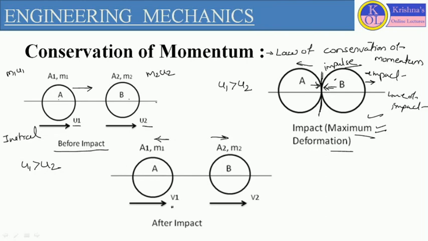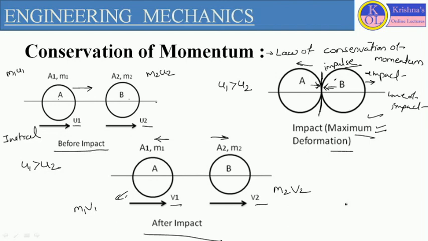Here we are considering the final velocity of object A as v1 and the final velocity of object B as v2. So the momentum will change. This is the condition after impact, because it happens after collision. After impact, the momentum of the first object will be m1 v1 and the momentum of the second object will be m2 v2. So here we have the momentum for all the conditions.